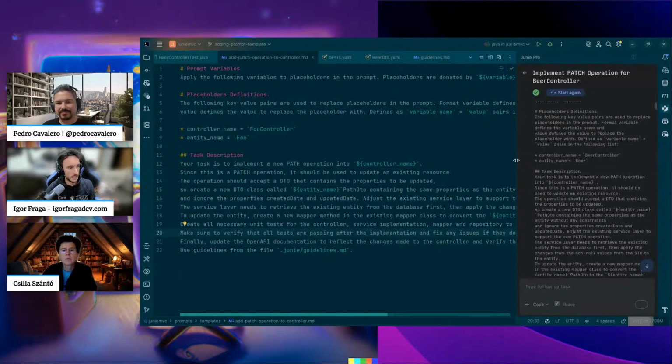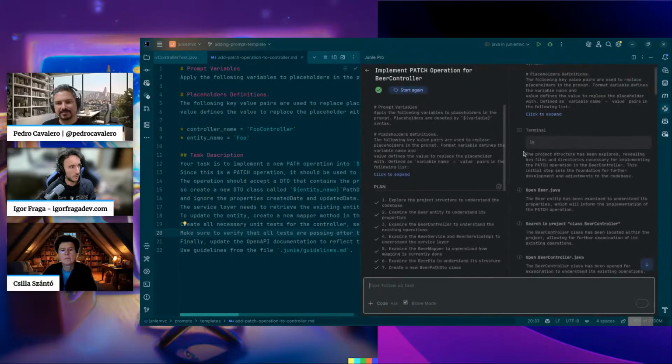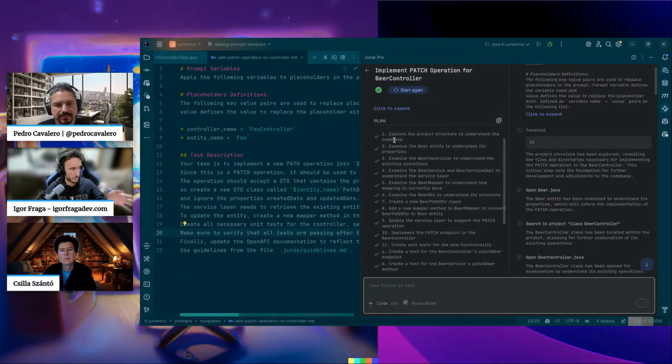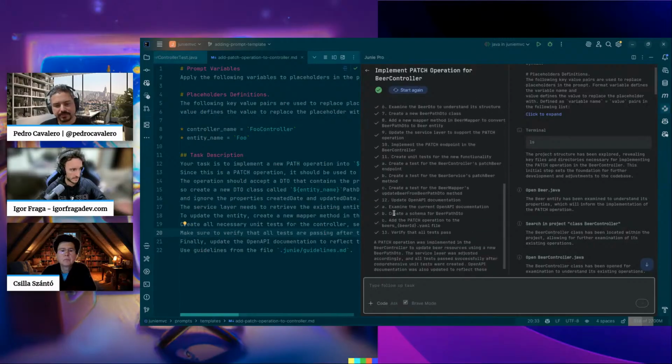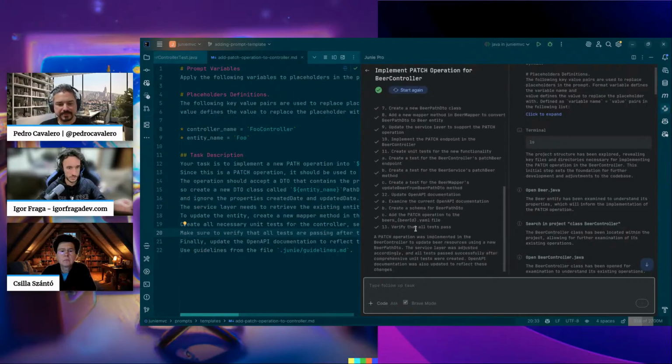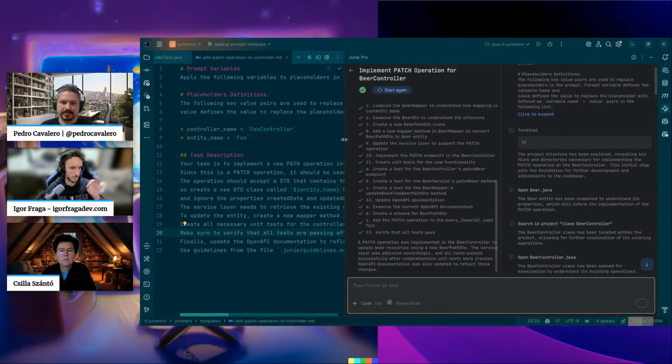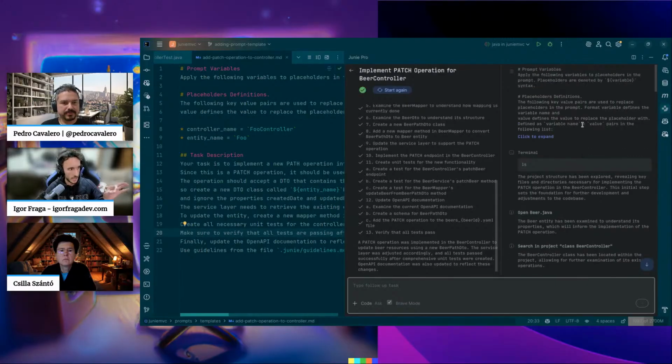And here we can see how Juni works. It creates a plan from your prompt, and it goes through it all, checking it when it's complete, and gives the message, much like Pedro showed us with this link right now.